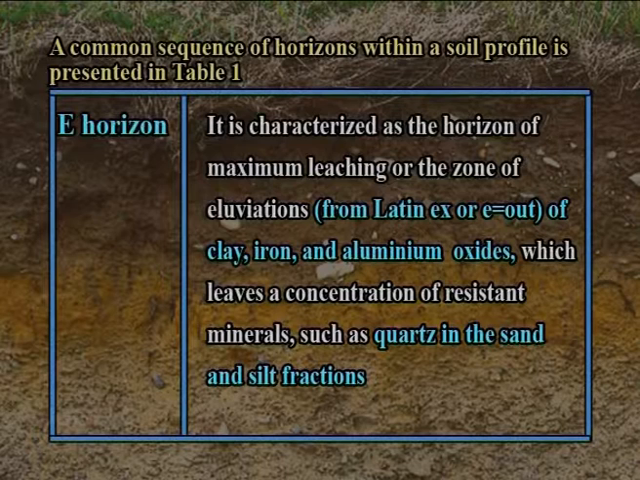E horizon. It is characterized as the horizon of maximum leaching or the zone of eluviation, derived from Latin ex or E meaning out, of clay, iron and aluminum oxides, which leaves a concentration of resistant minerals such as quartz in the sand and silt fractions.